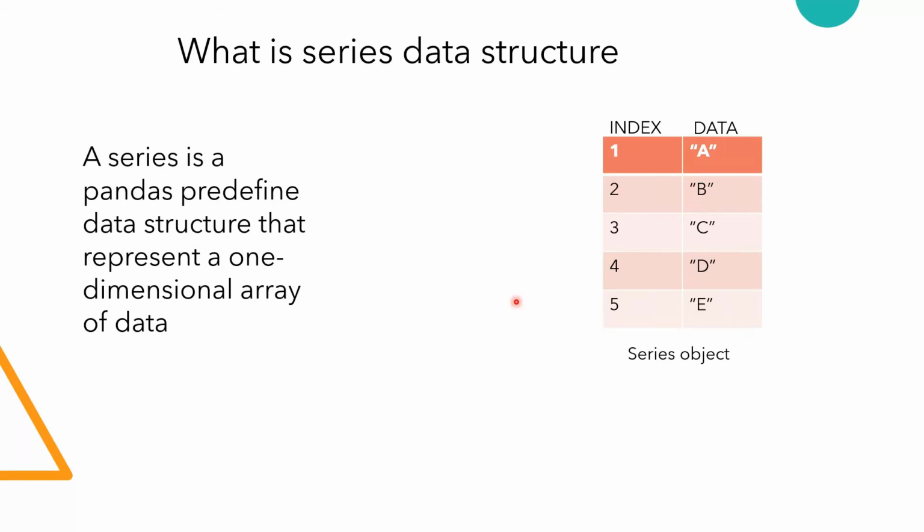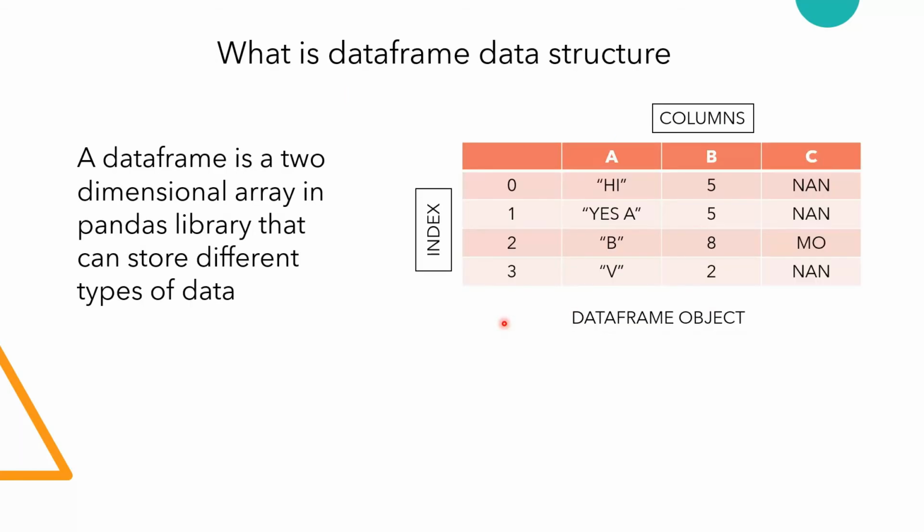Okay, now let's see what is data frame data structure. Now see here, guys, the data frame is basically a bigger data structure. You can say that a multi-dimensional array is called data frame data structure. The definition says that a data frame is a two-dimensional array in the pandas library that can store different types of data.